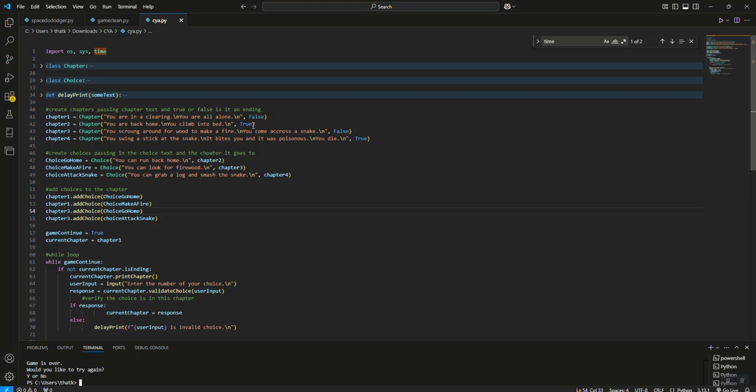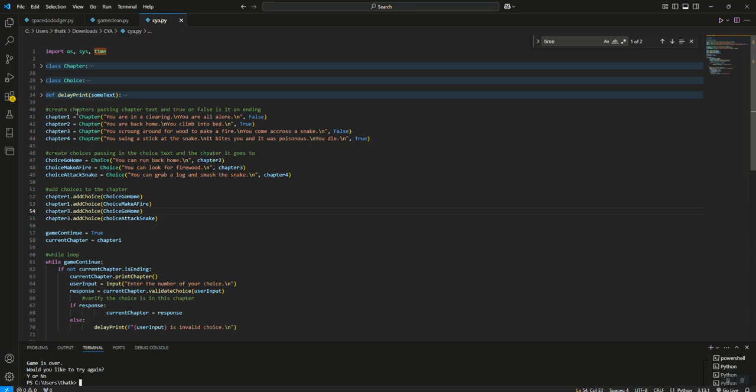Again, this code is going to be in the GitHub repository that is in the description, and you can get that code, you can follow along, or you can get that code and you can compare to what you've done to make sure you're getting the code right.